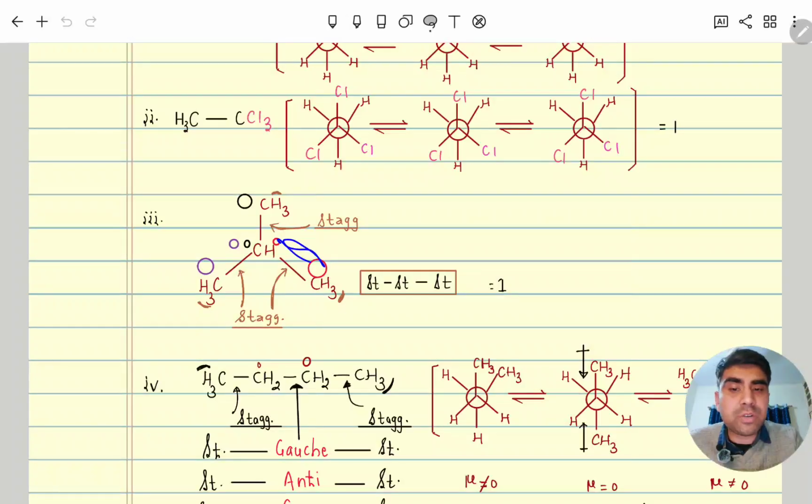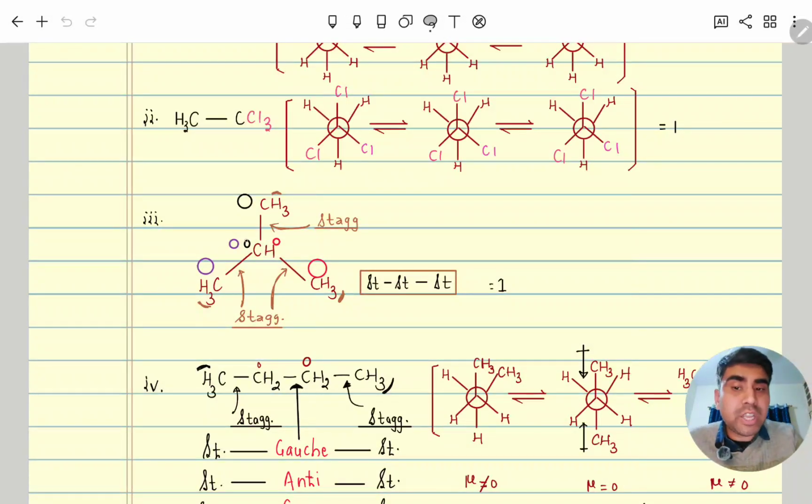Similarly for this line, here also hydrogen, so it gives staggered only. With respect to this carbon, when this line is staggered, and this line is also staggered, and this line is also staggered, that conformer will be more stable.